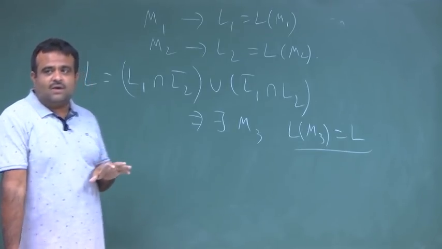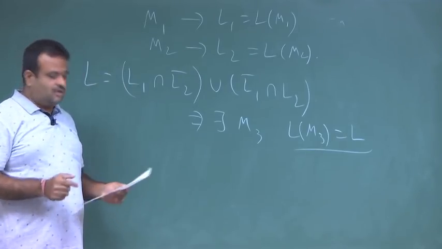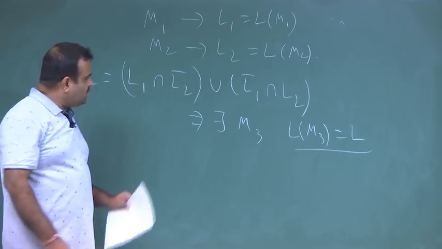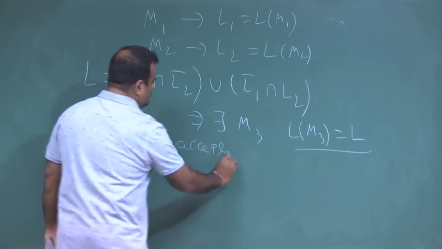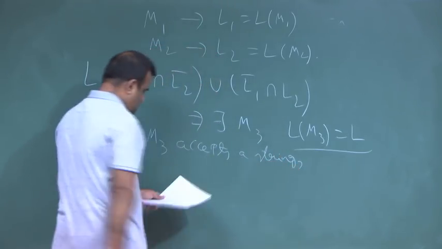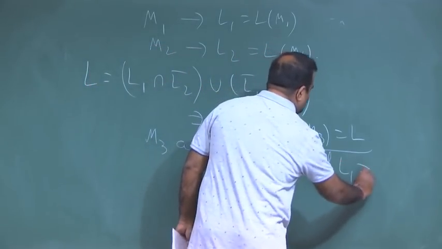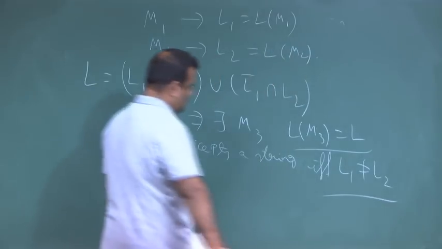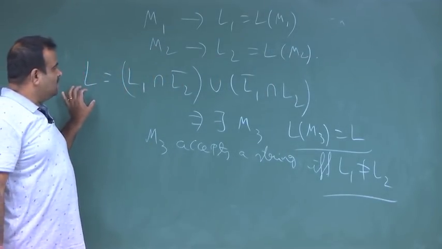If this set is not empty, then these two DFA are not equivalent. If M3 accepts a string, if and only if L2 is not equal to L1. So, that is the way we can check.